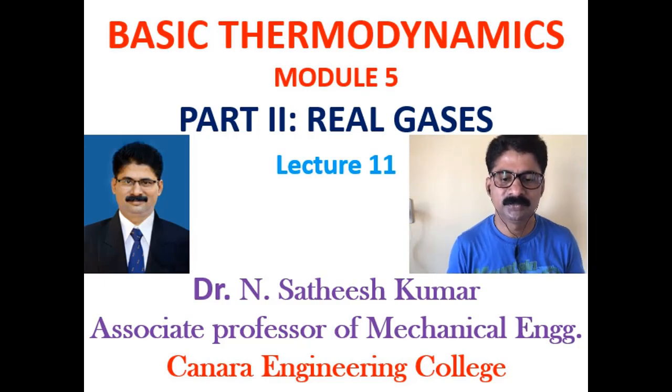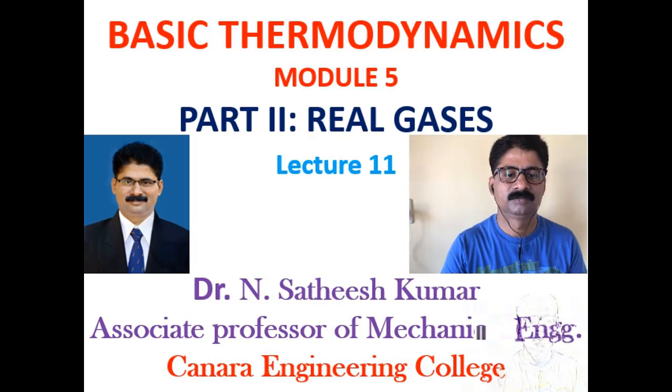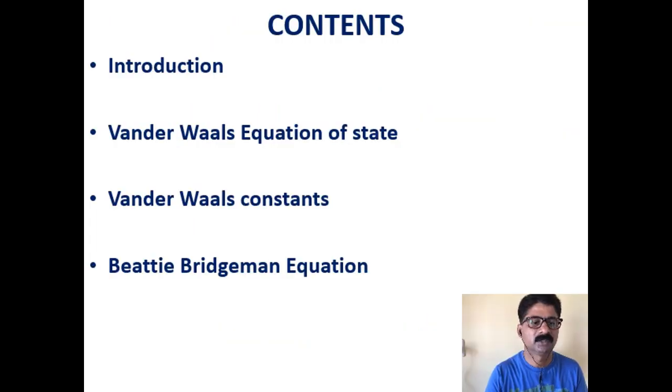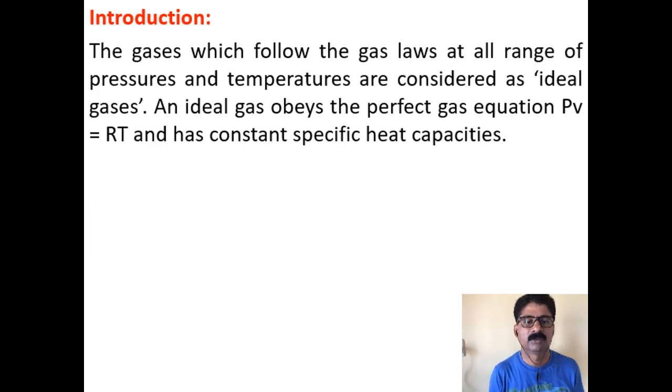So lecture number 11. The contents for this topic are Introduction, Van der Waals equation of state, Van der Waals constants, Beatty-Bridgman equation. The gases which follow the gas laws at all ranges of pressures and temperatures are considered as the ideal gases. This is what we discussed and studied in Part 1 of this module. An ideal gas always obeys the perfect gas equation, PV is equal to RT, and it has constant specific heat capacities.